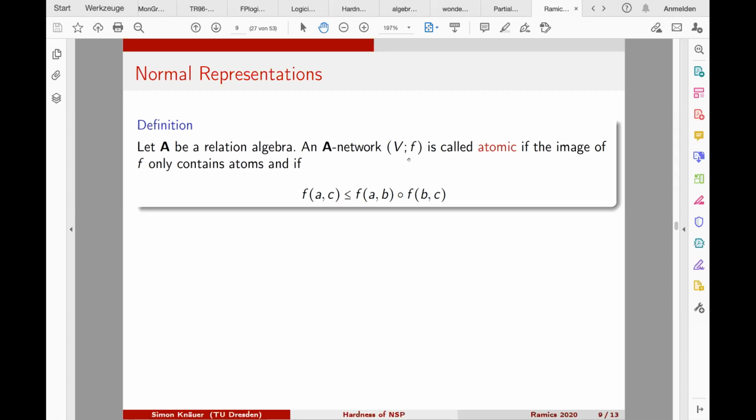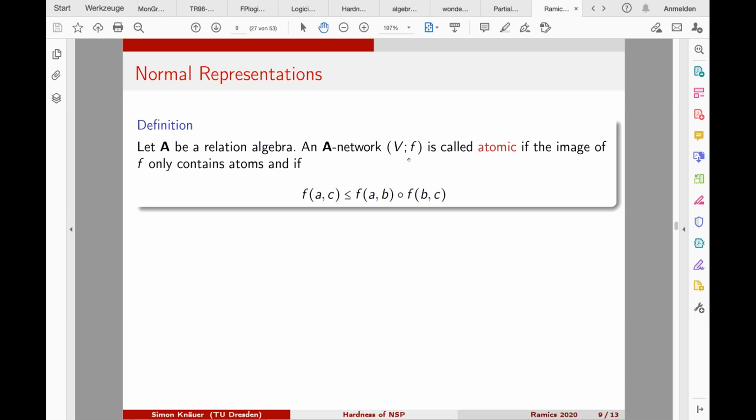So first of all, we have the definition of atomic A networks. And these are A networks where we now are not allowed to label all nodes by arbitrary elements of the relation algebra, but only by atoms. So each two nodes get a label, and this is an atom of the relation algebra.